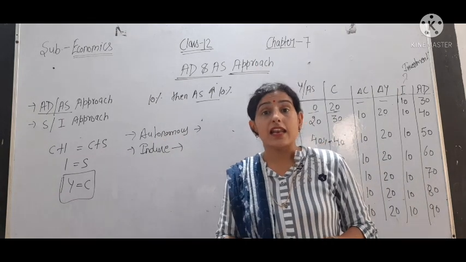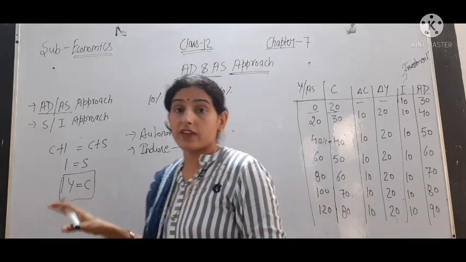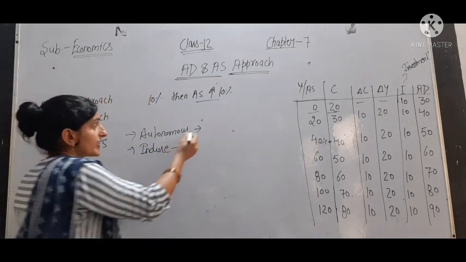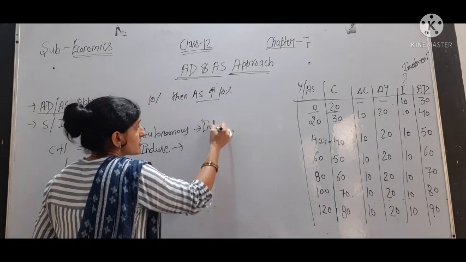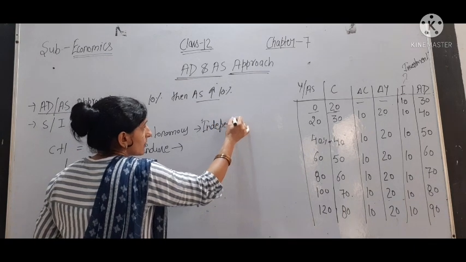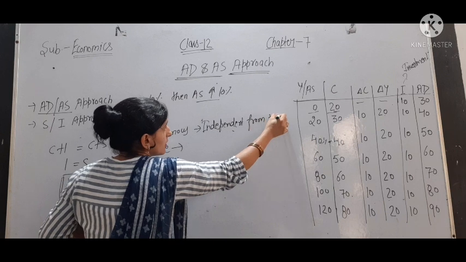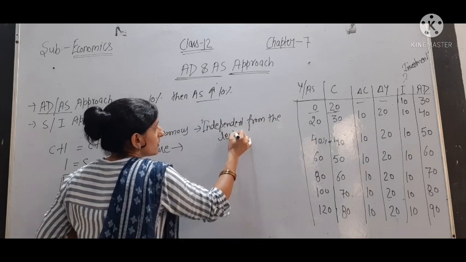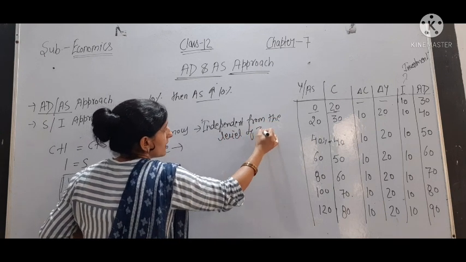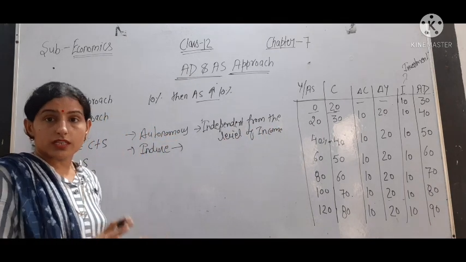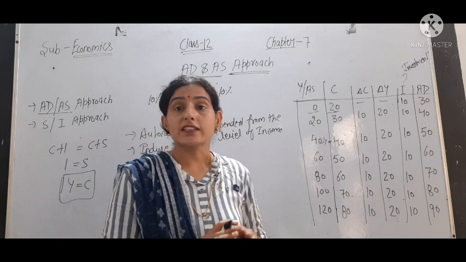Whatever the level of income, it does not affect the investment. So autonomous investment is independent of the level of income.